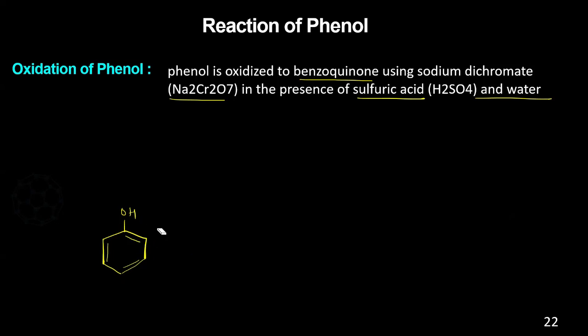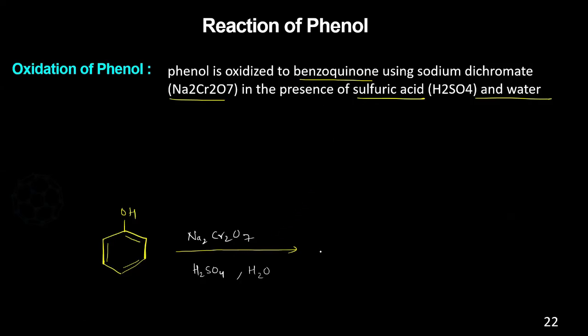So this phenol in the presence of Na2Cr2O7, the sodium dichromate, and in the presence of sulfuric acid, H2SO4, and water. When it has all these three, it will give the benzoquinone. So what is benzoquinone?